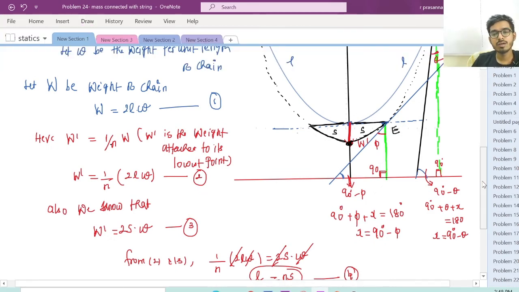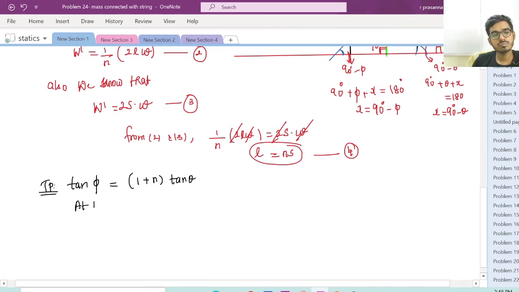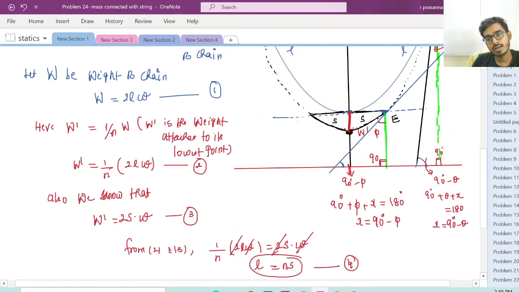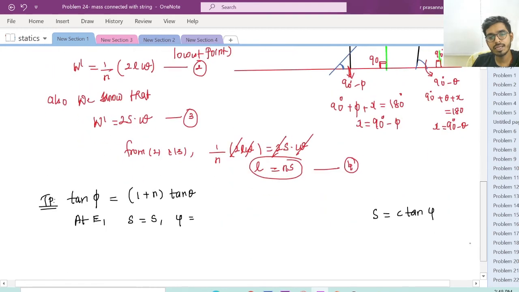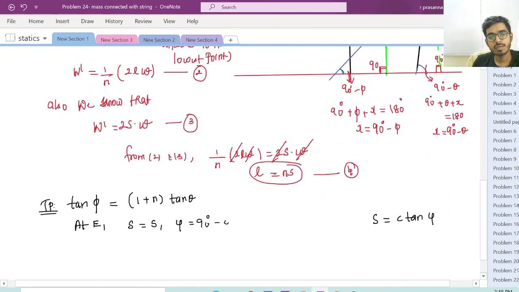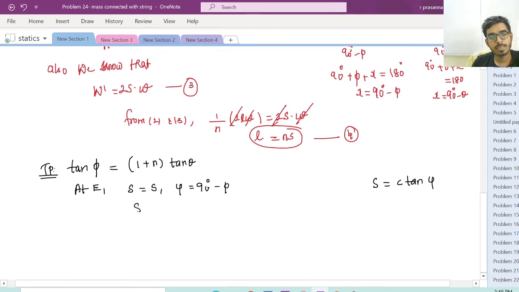Let's call this point E. Now at E, what is S? We know that S is C times tan psi. At E, my S is S. Actually, you just have to watch all the previous videos, then only it will be very easy for you to follow. And what is my angle psi? At E, it makes an angle 90 minus phi. So substitute back here.